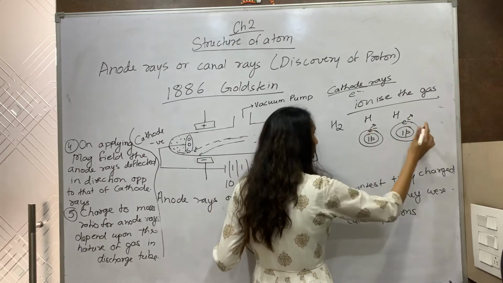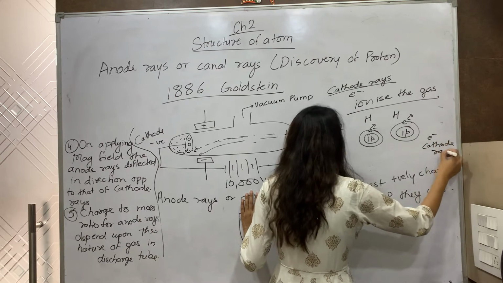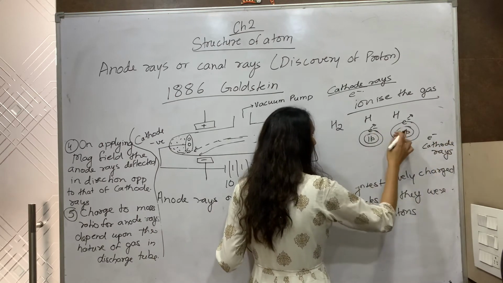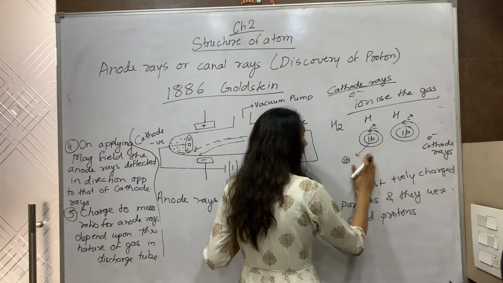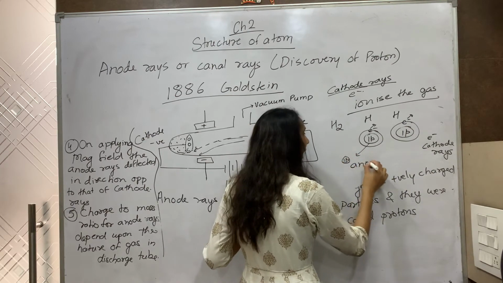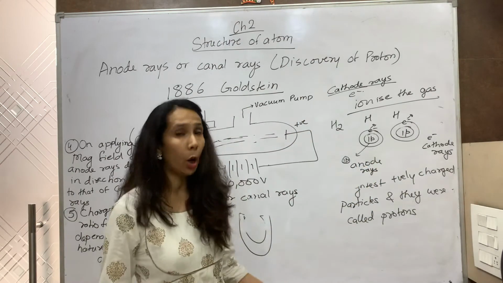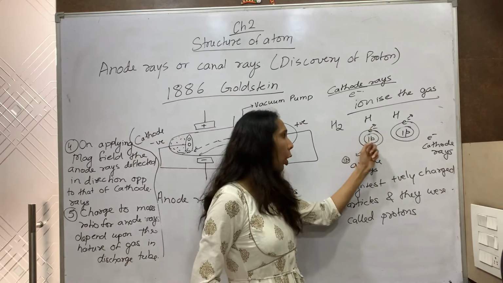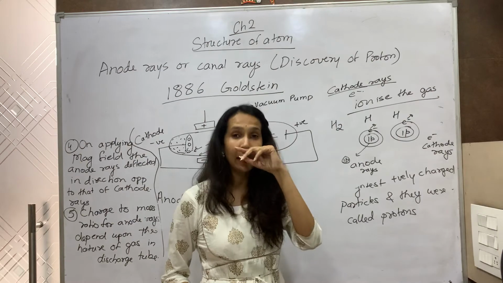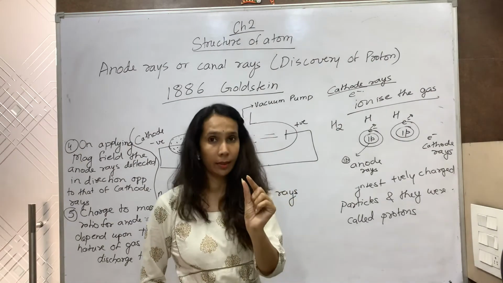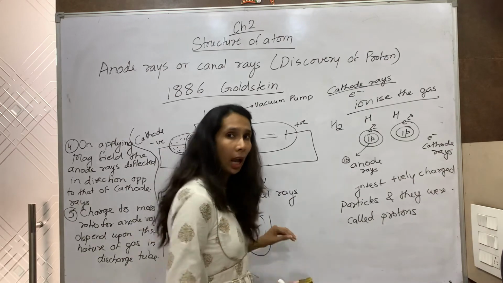This electron constitutes the cathode rays, and the remaining part, this nucleus, which consists of only one proton, constitutes the anode rays. Now in hydrogen, after removal of the electron, only one proton is left, so we consider it has the smallest mass. So the charge to mass ratio for it is the highest.